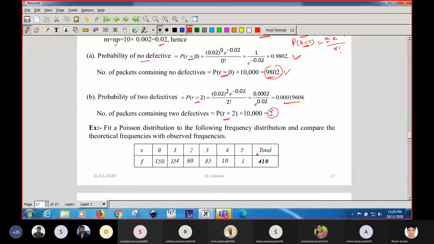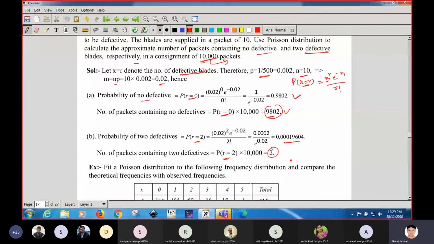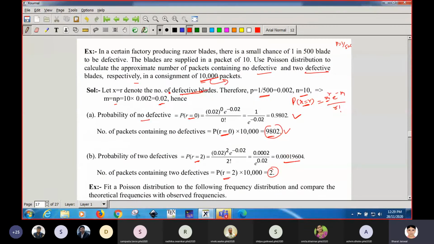Yes, sir. So you can raise the question, sir, why you have not used a binomial distribution? My answer is simple, that is, probability is very small. 500 में एक डिफेक्टिव, इसको क्या कहोगे आप? बहुत स्मॉल. हाँ, ये हो सकता था कि 500 में से 400 आर डिफेक्टिव, then we would say that probability would be very high.